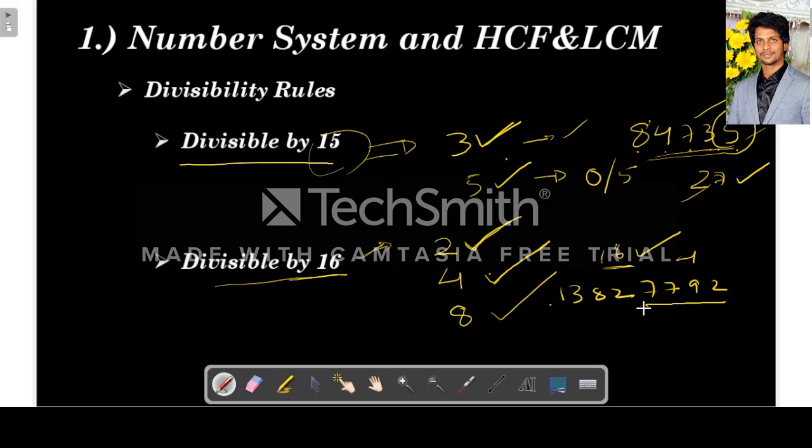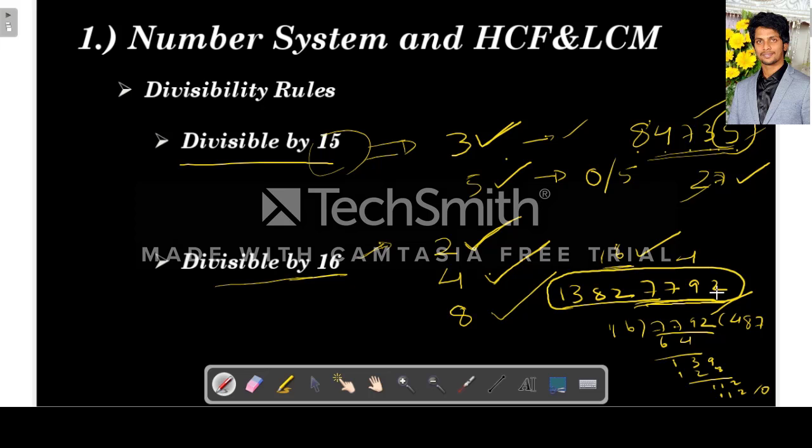So take the last four digits, which is 7792, and check whether this is divisible by 16. 16 times 4 is 64, 16 times 8 is 128, and 16 times 7 is 112. So the remainder is 0, and hence 7792 is divisible by 16. Then this whole number 13827792 is divisible by 16.